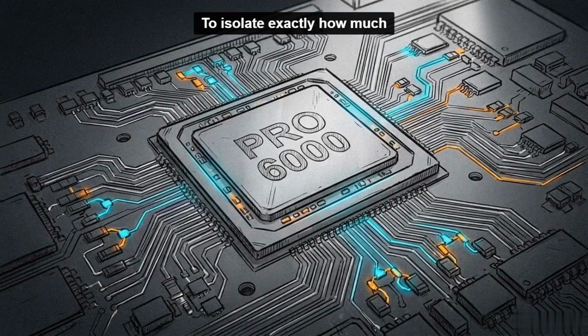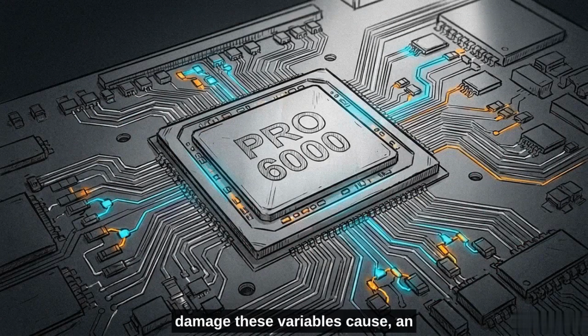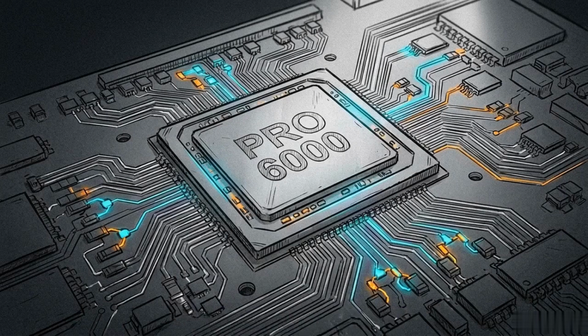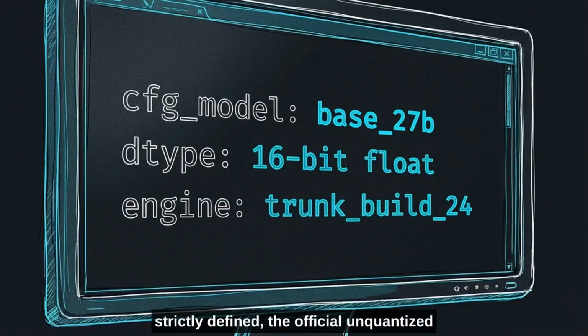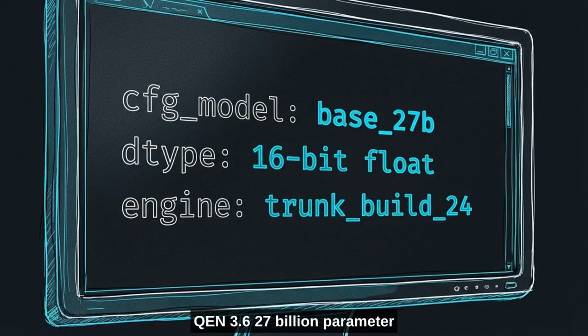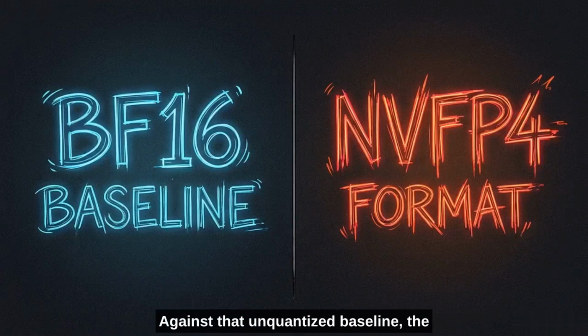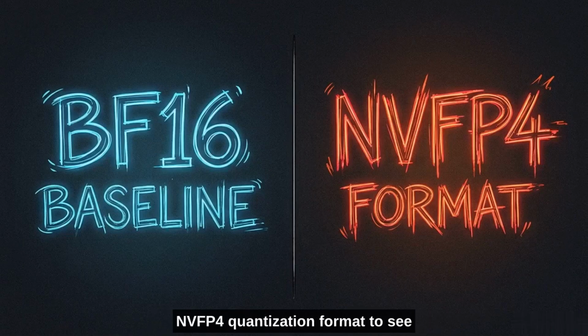To isolate exactly how much damage these variables cause, an independent researcher ran a 100,000 token stress test on a single RTX PRO 6000 Blackwell GPU. The baseline software stack was strictly defined: the official unquantized Qwen 3.6 27 billion parameter checkpoint, running in BF16 precision through a pinned nightly build of VLLM. Against that unquantized baseline, the test introduced NVIDIA's own first-party NVFP4 quantization format to see if it could maintain logical coherence deep into the prompt.